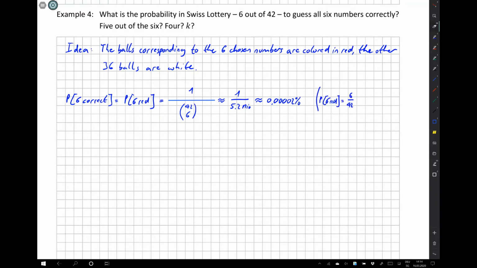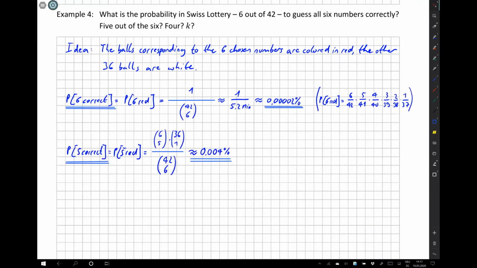We can calculate the probability also in a different way by saying the probability that the first ball to be drawn will be red is 6 divided by 42. Then for the second one, it is 5 divided by 41, since there are only 41 balls left and 5 out of them are red. Then 4 divided by 40, and so on. And we have to multiply all these probabilities.